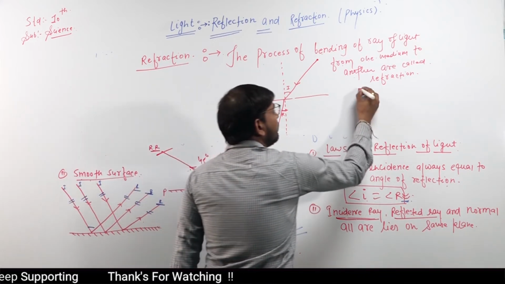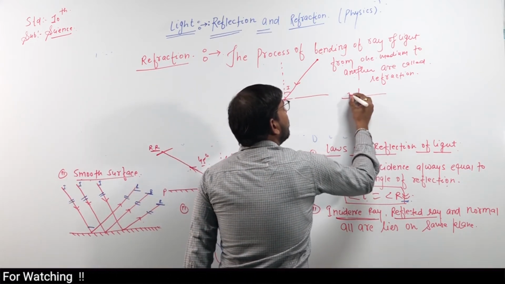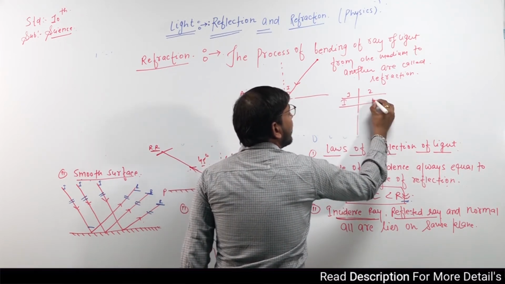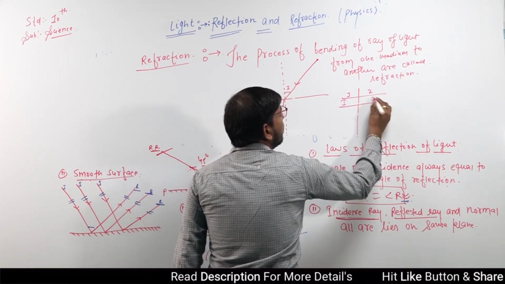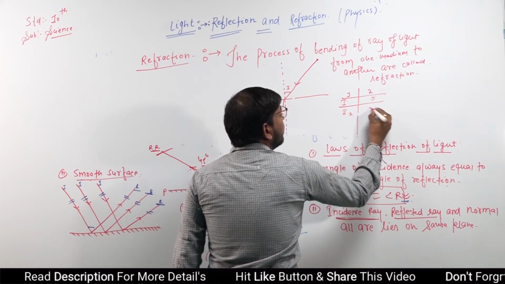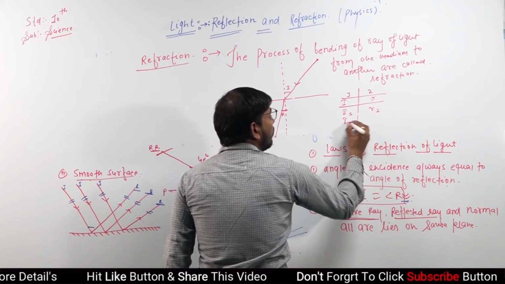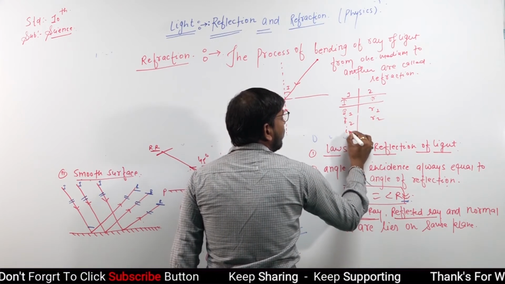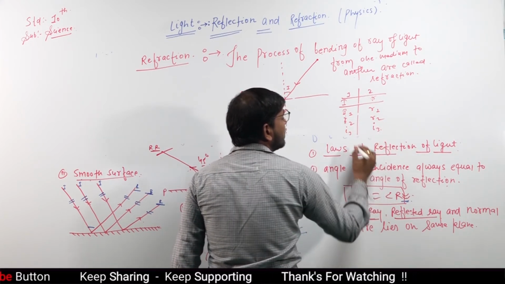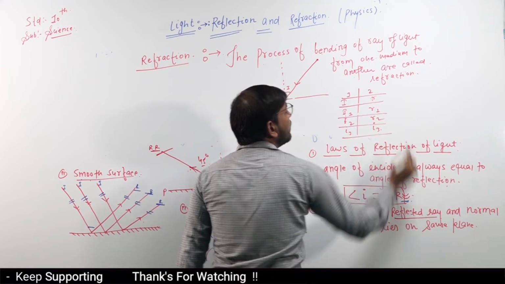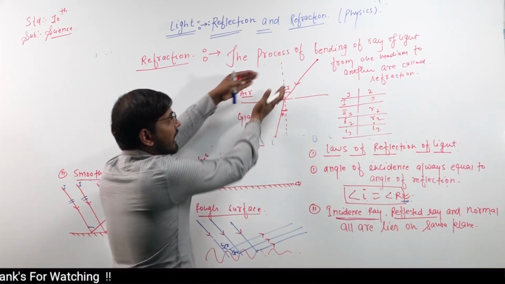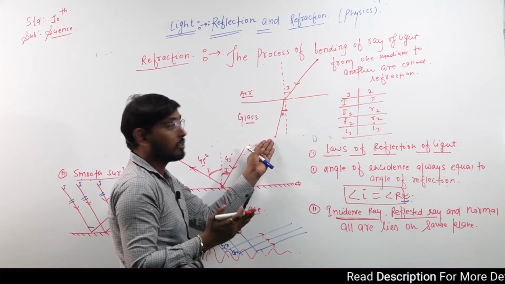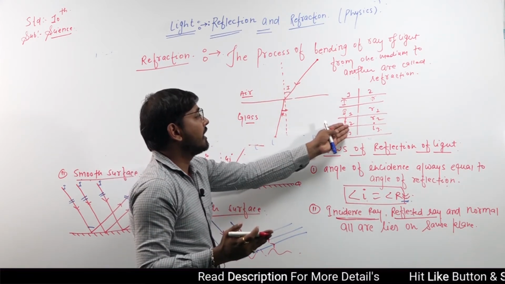Just like first, second: I, R, I1, R1, I2, R2, I3, R3. The angle of incidence will be increased from there to there, and the reflection also changes from I1 to I2 and I3.